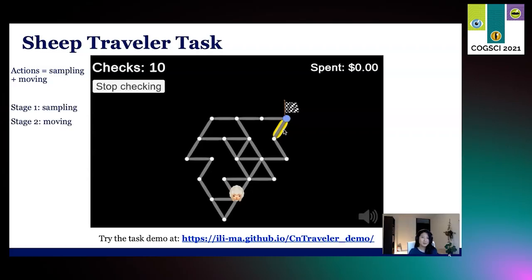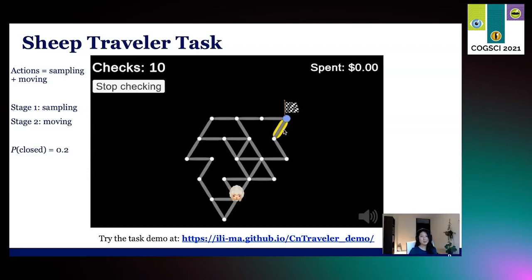The task consisted of two stages. In stage 1, participants could only sample the status of bridges, and they could do so for up to 10 bridges, anywhere in the puzzle. They could also stop sampling sooner by clicking on the Stop Checking button on the left. After they stopped sampling, or once they reached a maximum of 10 sampled bridges, they would enter stage 2. And in stage 2, they had to get the sheep to the flag by moving it across the bridges, so they couldn't sample anymore, they could only move their sheep avatar. Both sampling and moving the sheep incurs a fixed cost, so both actions should be minimized in order to get a higher reward.